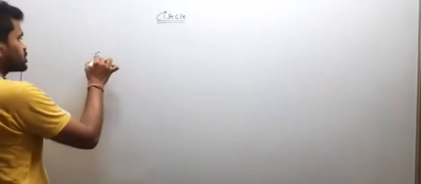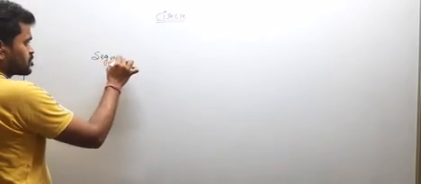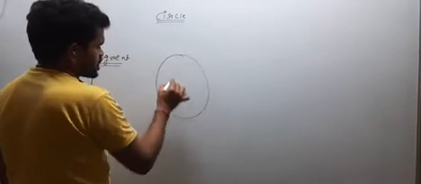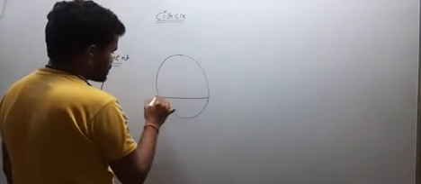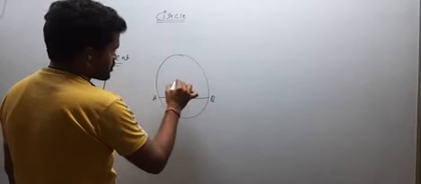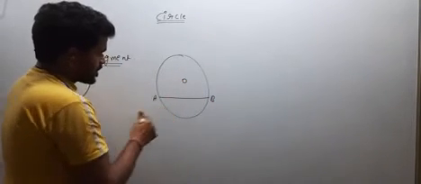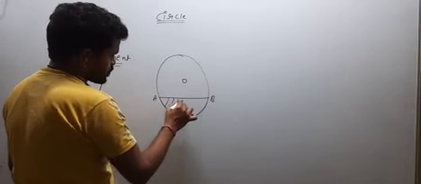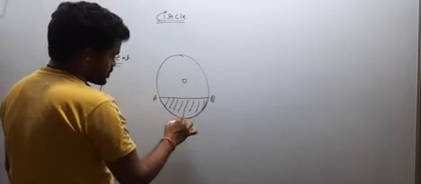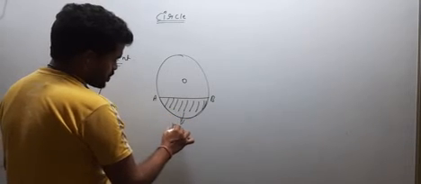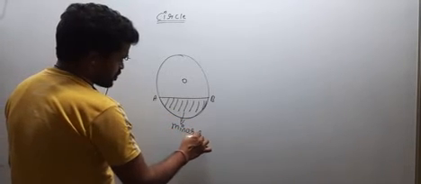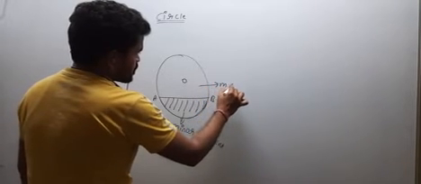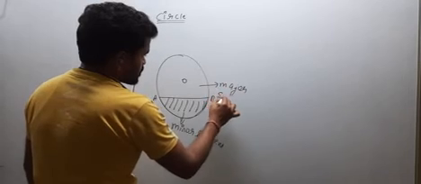After sector, we will discuss about the segment. What is segment? This is the circle. This is the chord of circle. This is the center O. The area lying between the arc and chord of circle is known as the segment of circle. This is the minor part, so it is called the minor segment, and this is called the major segment.